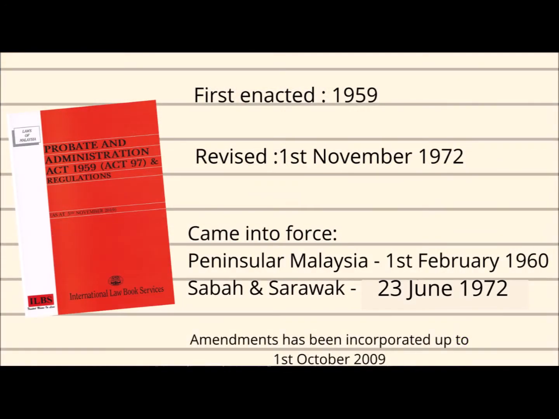Okay, we move on to the background of the Probate and Administration Act 1959. This act is known as the Probate and Administration Act 1959 or Act 97. This act relates to probate and letters of administration. It was first enacted in 1959 and during that time was known as Ordinance number 35 of 1959.